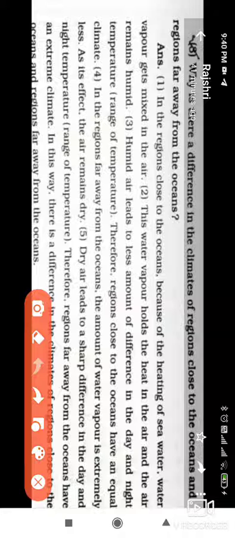In a region far away from the ocean, the amount of water vapor is extremely less, and so the air remains dry. The fifth point is that dry air leads to a sharp difference in day and night temperature. So the range of temperature is very high in inland regions.